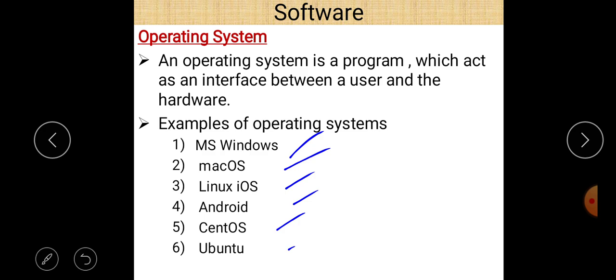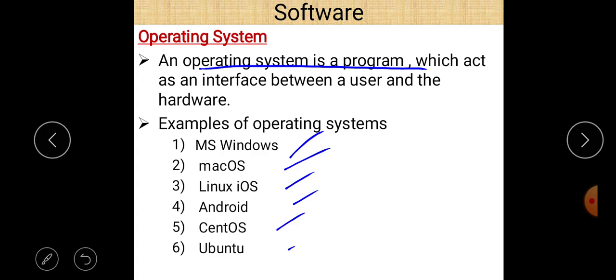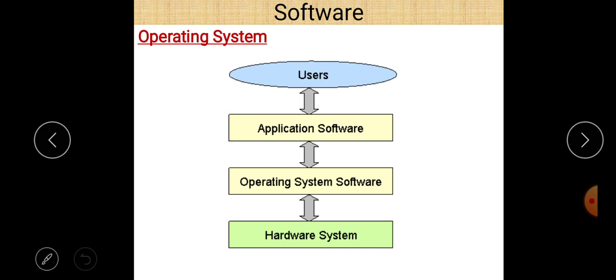So basically the definition can be divided into two parts. First of all, an operating system is a program or a set of programs, meaning a software, that acts as an interface between a user and the hardware. Next, you can see the pictorial representation of the operating system.